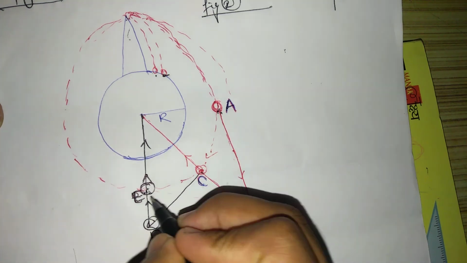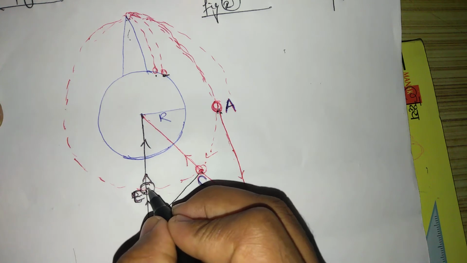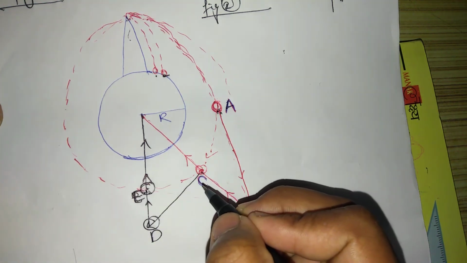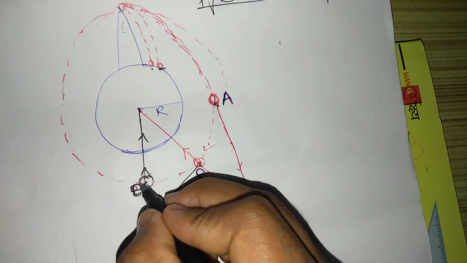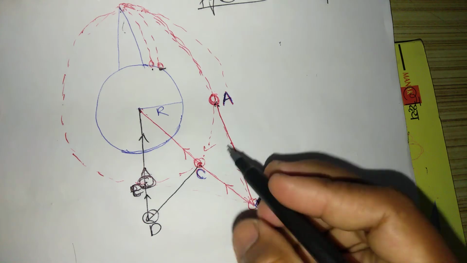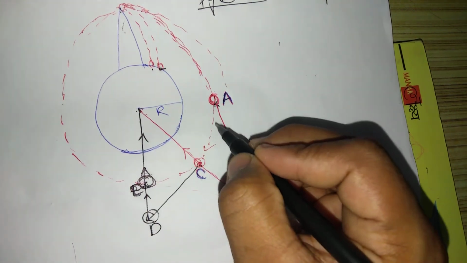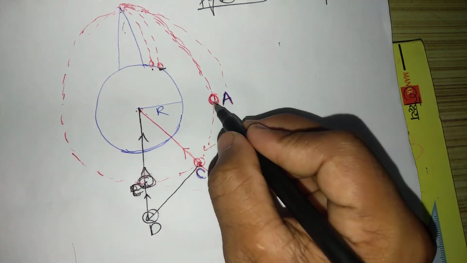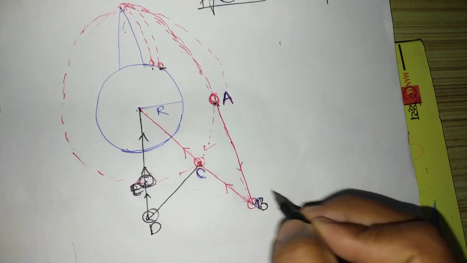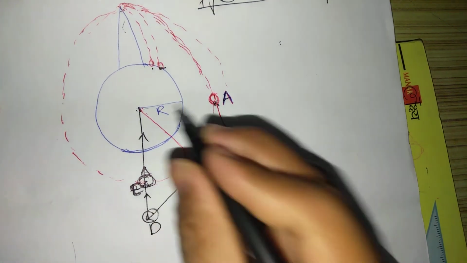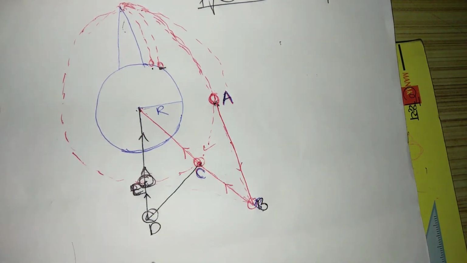It means at every point the direction of the speed is changing, but the magnitude of the speed is constant, it is not changing. So the direction of the velocity of the satellite at every point is changing, and the satellite falls towards the center at every point in its motion. The satellite at point A is falling towards the center of the earth, right? At point B, point C also it is falling towards the center of the earth, and at point E also it is falling towards the center of the earth.